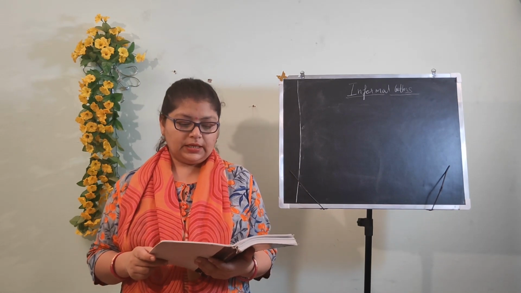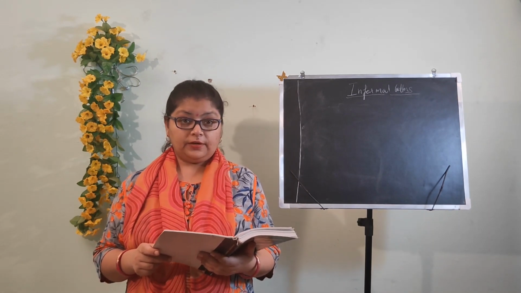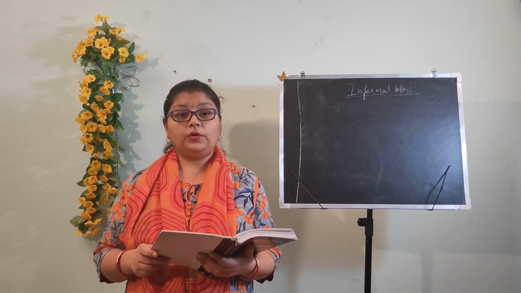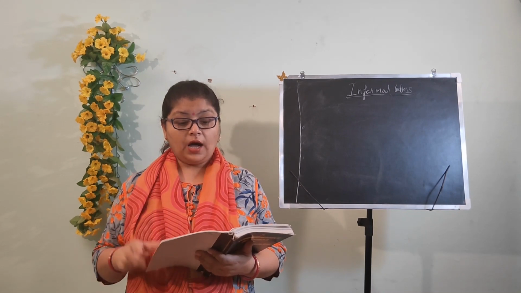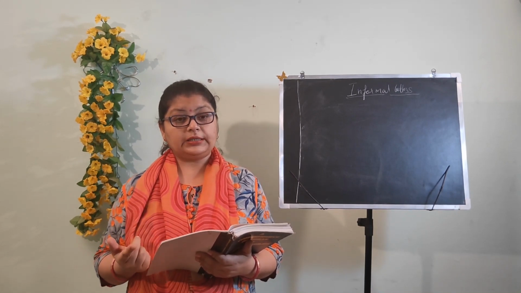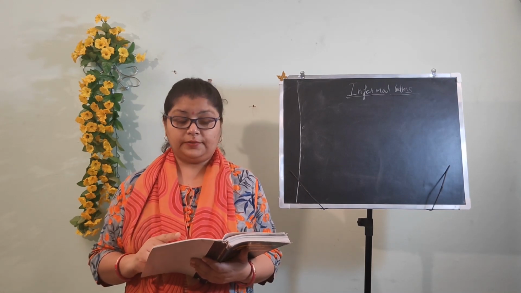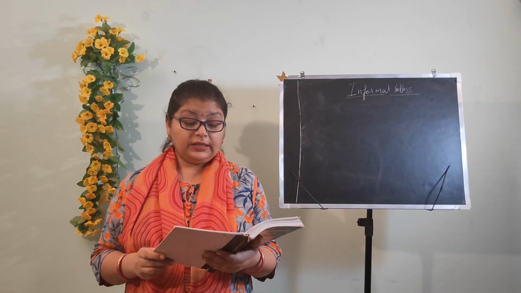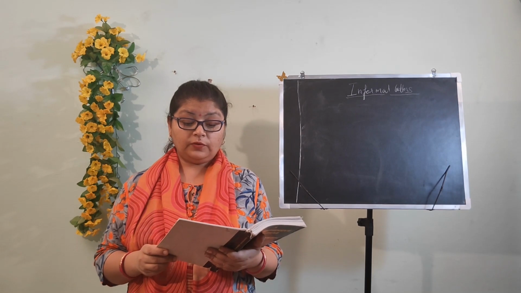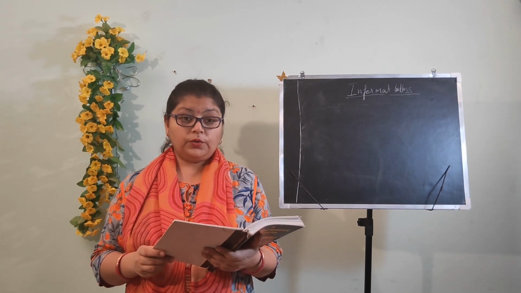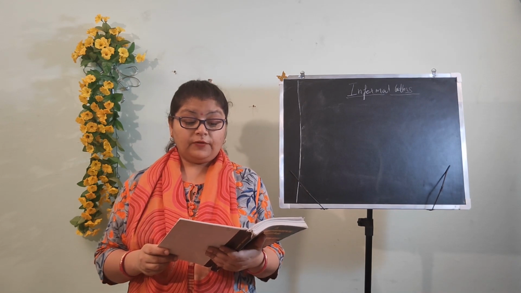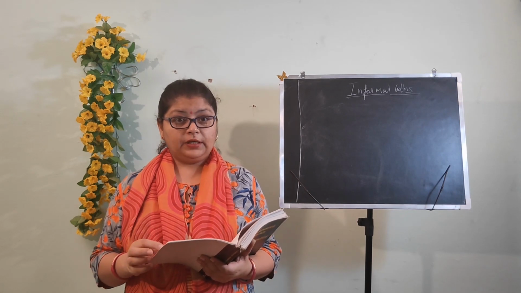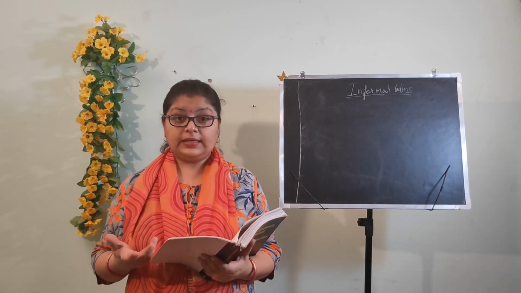So, the question is, you saved the life of a child from fire. Write to your father how it happened and how you did it. So, two things are asked, how it happened and how you did it, and you are writing a letter to your father. So, salutation is, my dear father, I feel so happy to tell you about a wonderful thing that happened and I could do it. I saved the life of a child from fire. So, in the beginning itself, you have explained what has happened.